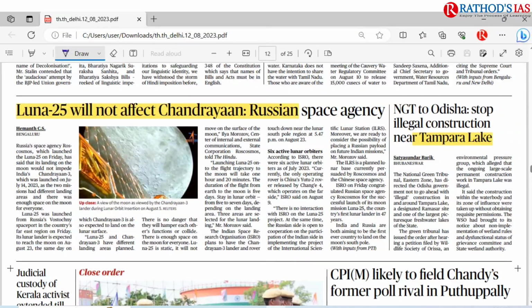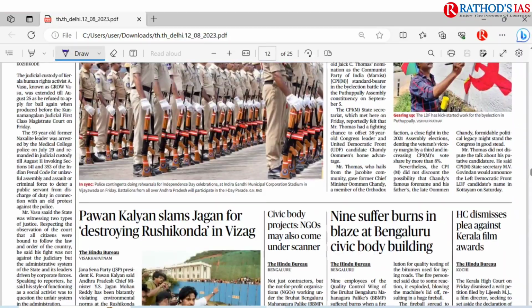One homework I want to give here is NGT to Odisha: stop illegal construction near Tampara Lake. So you have to let me know some facts regarding this Tampara Lake, where it is located, and you also have to refer to the significance of wetlands, and what are the ecological services provided by wetlands. This is the thing that you have to think about from this topic.